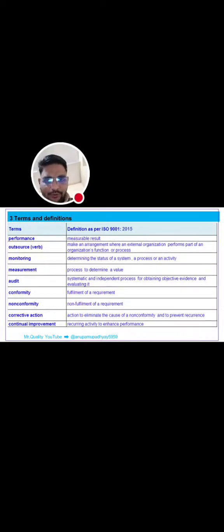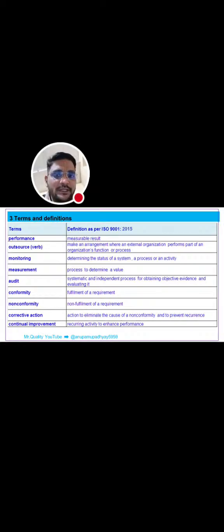And what is process? Actually already explained. Process is a set of interrelated or interacting activities to convert input into output. Next term is performance, a measurable result. Outsource is to make an arrangement where an external organization performs part of an organization's function or processes. Monitoring means determining the status of a system, a process, or activities.